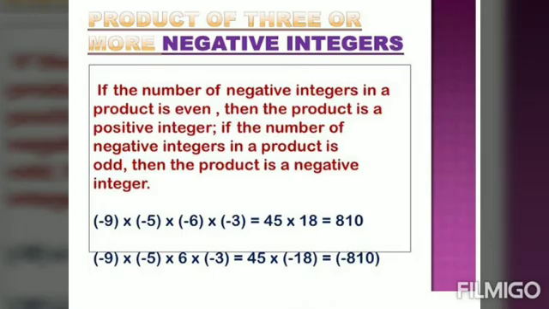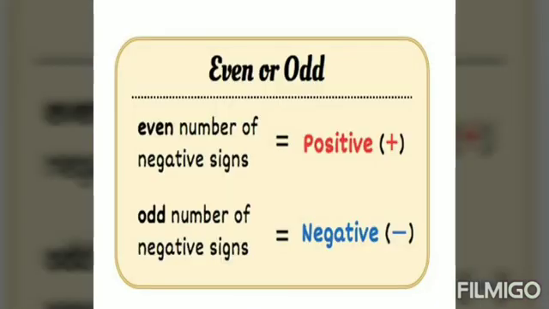Here I have given two examples. In the first one, there is an even number of negative numbers, so the product is positive. In the second one, there is an odd number of negative numbers, so the product is negative. So when we are multiplying 3 or more negative integers, if the negative numbers are in even number, then the product will be positive. If there is an odd number of negative numbers, the product will be negative. Keep it in mind.